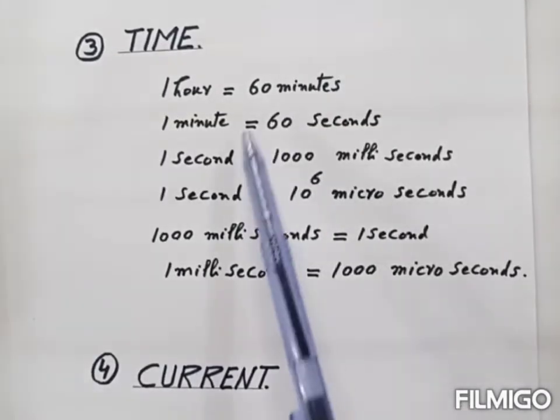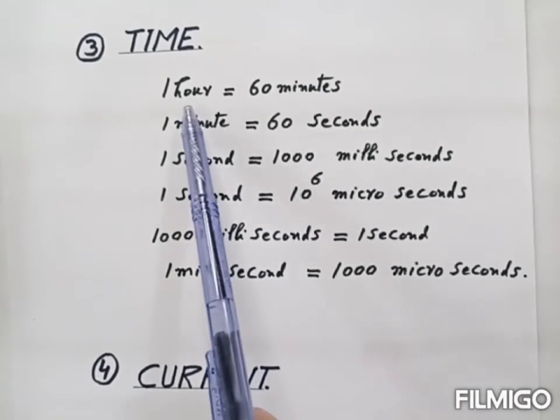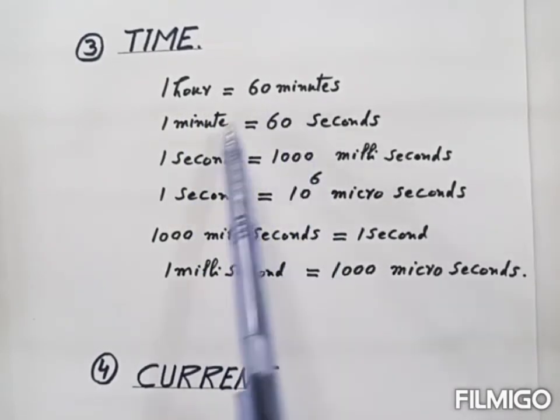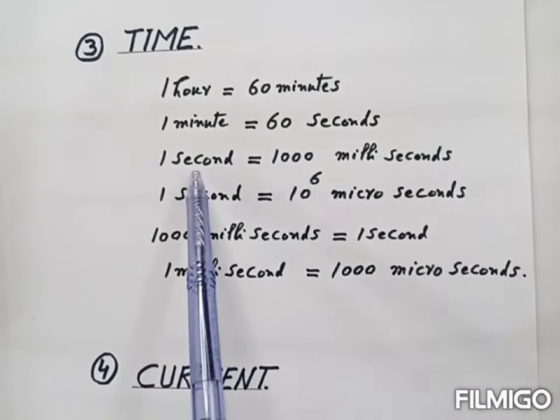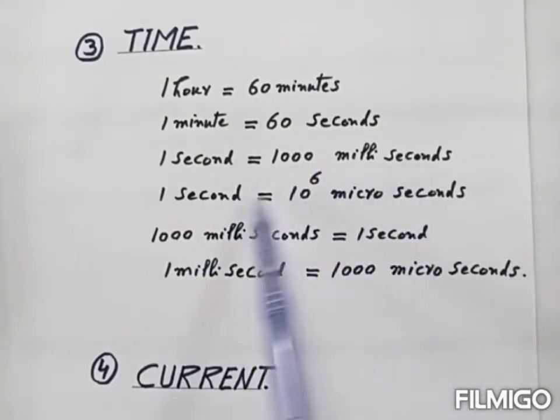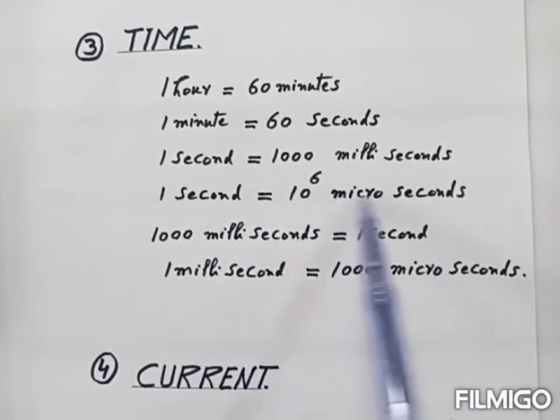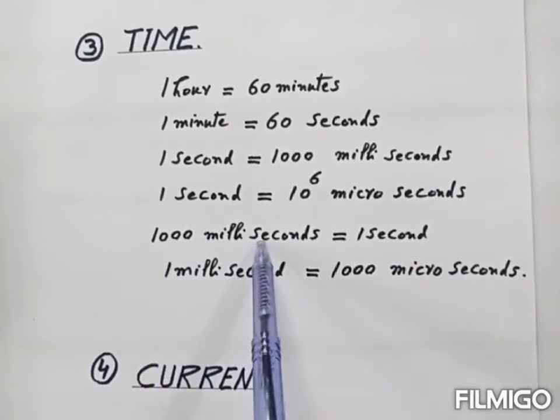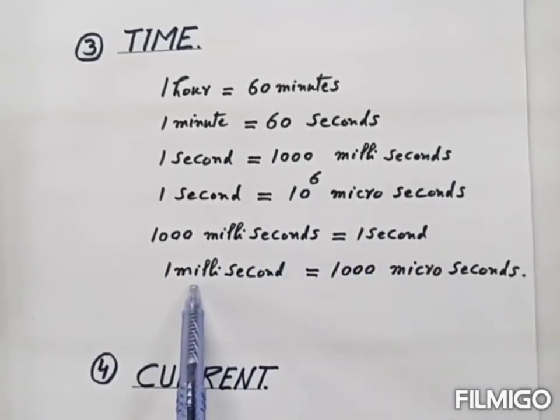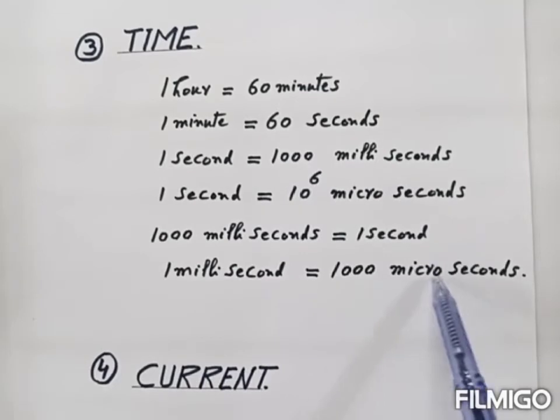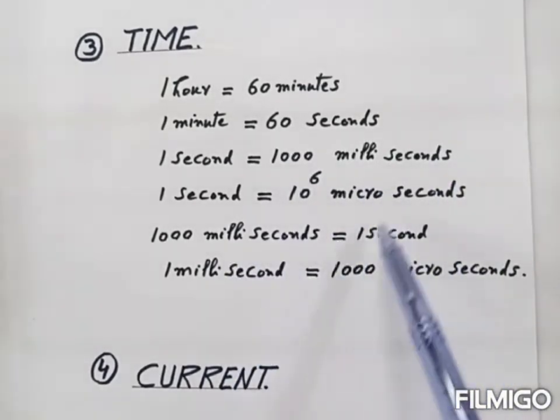Now these are the conversion relations of time. That is, 1 hour is equal to 60 minutes, 1 minute is equal to 60 seconds, 1 second is equal to 1000 millisecond, 1 second is equal to 10 power 6 microsecond, 1000 millisecond is equal to 1 second, 1 millisecond is equal to 1000 microseconds. These are conversion relations of the time.